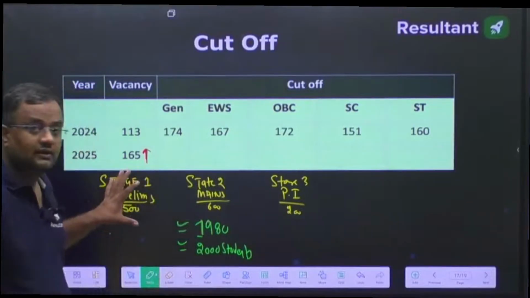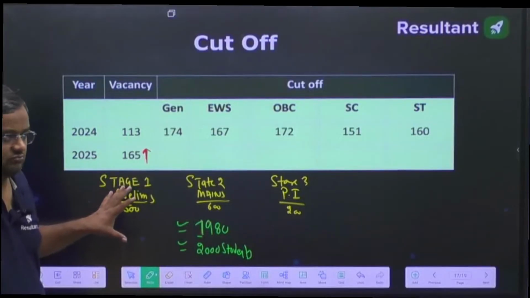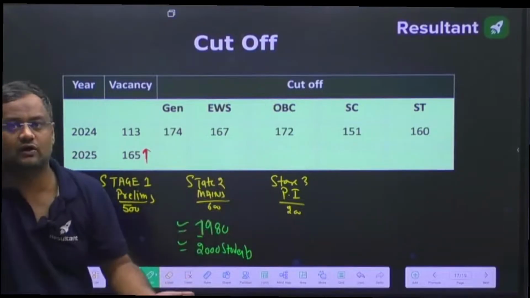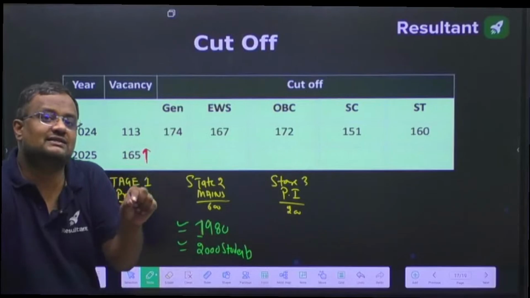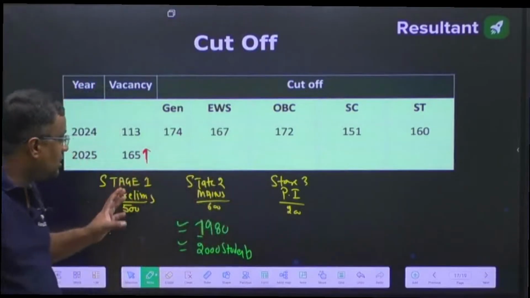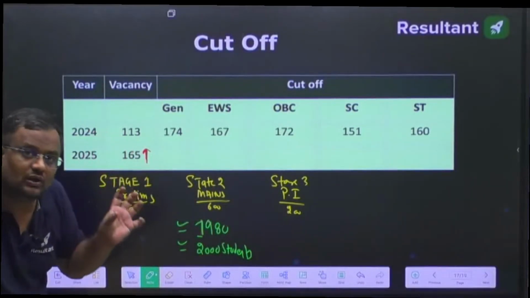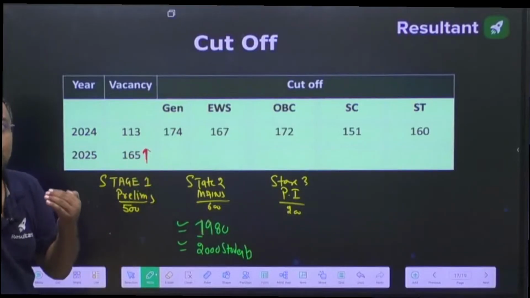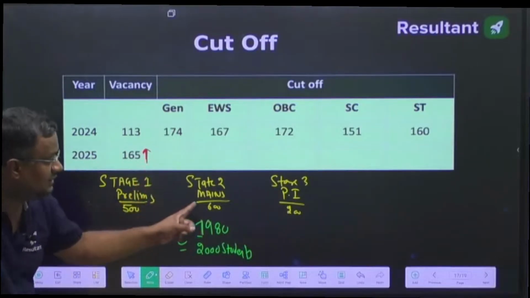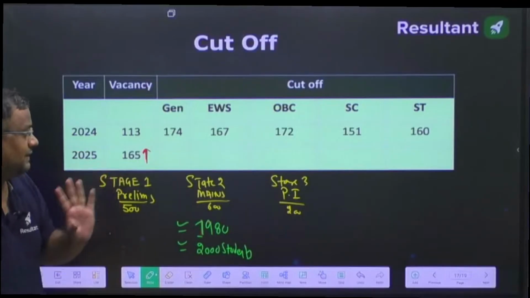So even if you are just on the boundary, and hopefully crossing the cutoff, don't feel demoralized that you are just clearing the cutoff, because the actual lead or lag from your fellow students will come in the mains examination. I hope it is clear.